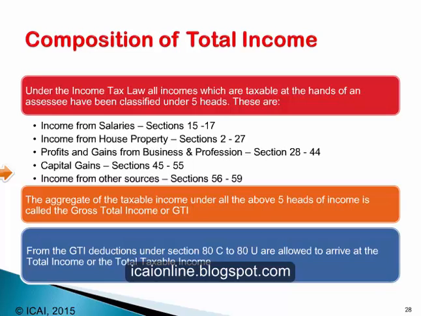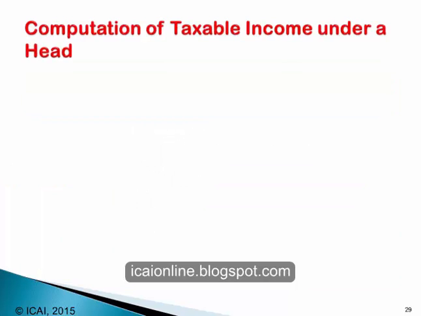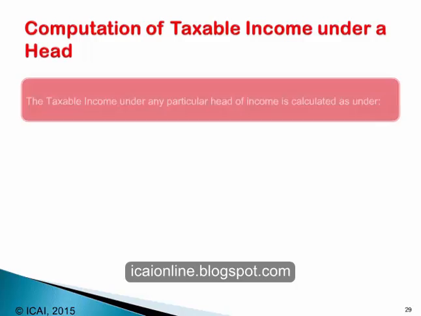There is a set of deductions which is allowed under section 80C to 80U. These deductions are allowed to arrive at the total income or the total taxable income of the assessee during that previous year. Now, let us look at the computation of taxable income under a given head of income.